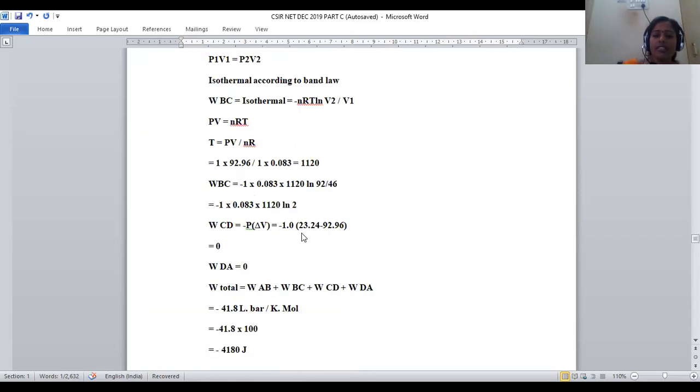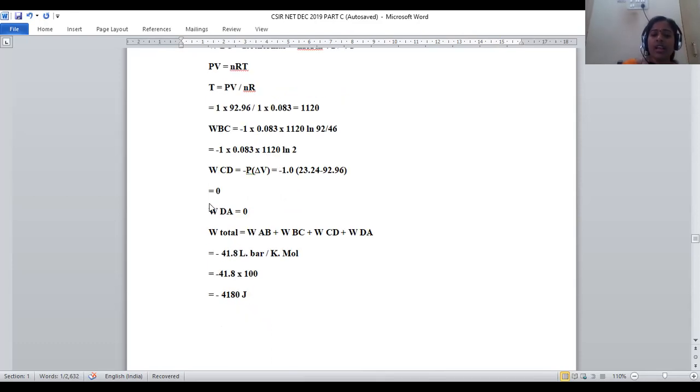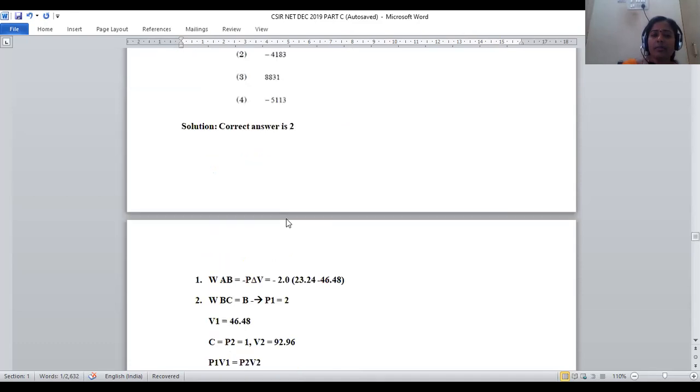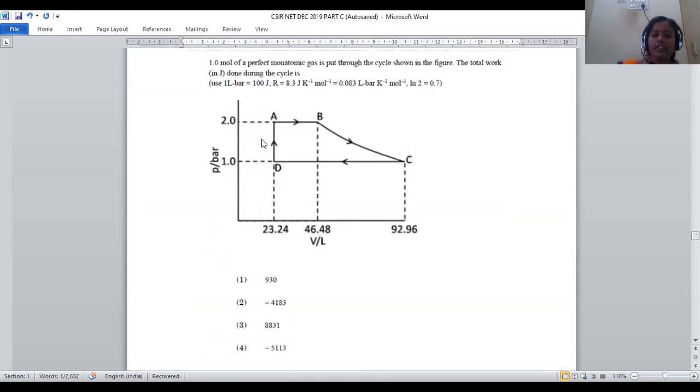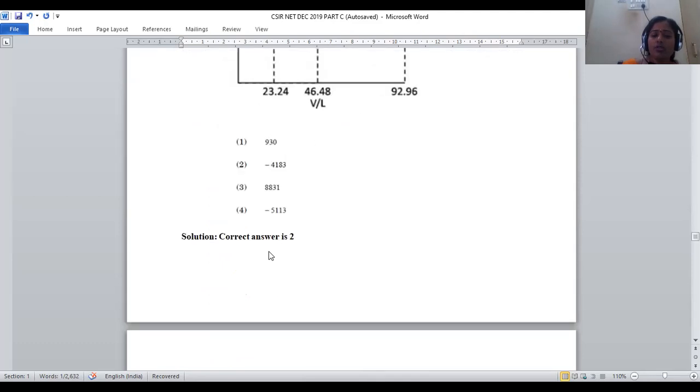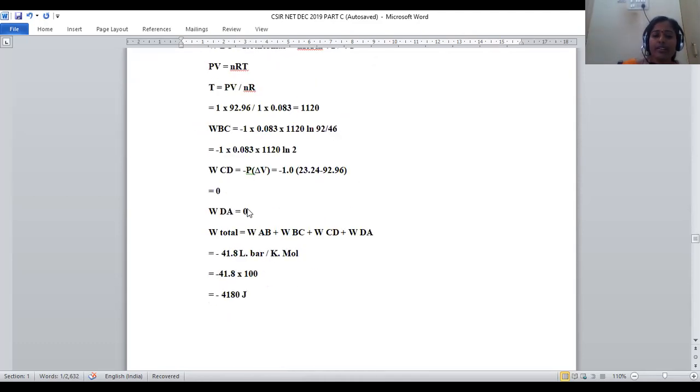So 92.96, 23.24. After calculating, we will get WCD as 0. WDA, D to A, the value is also obtained after calculating. Here also we can apply WDA is equal to minus PdV, and it is also obtained as 0, right?